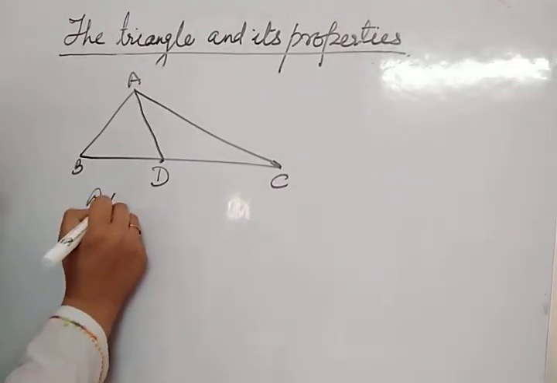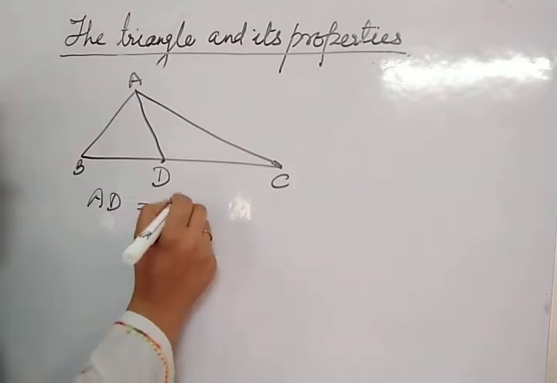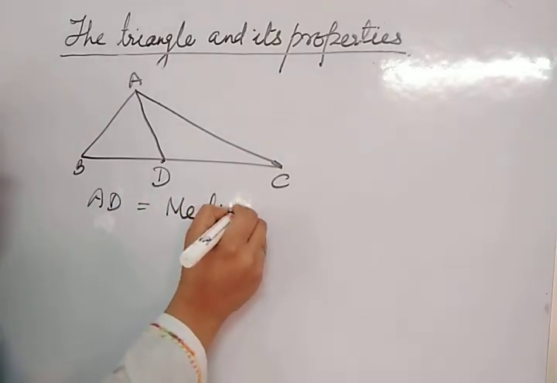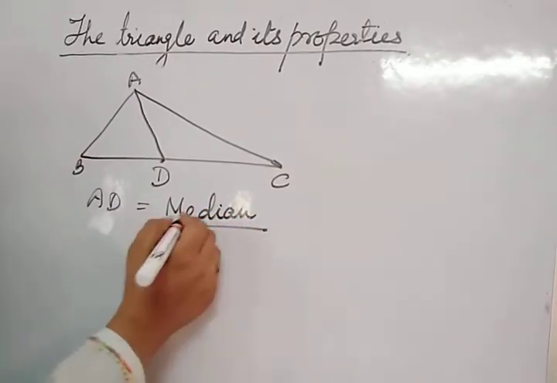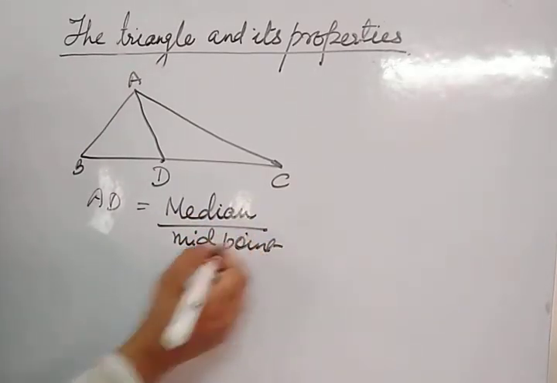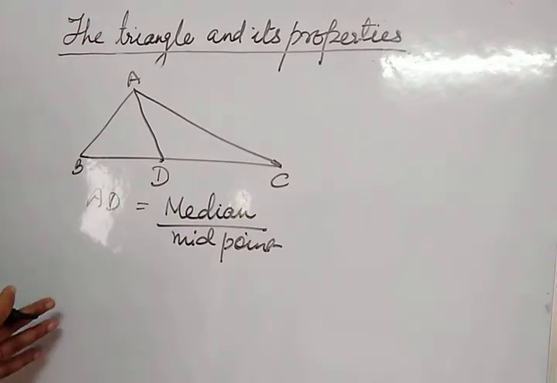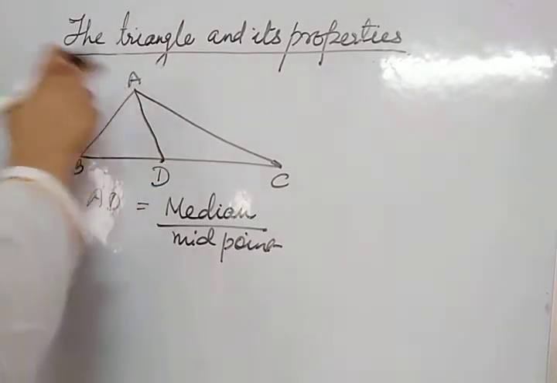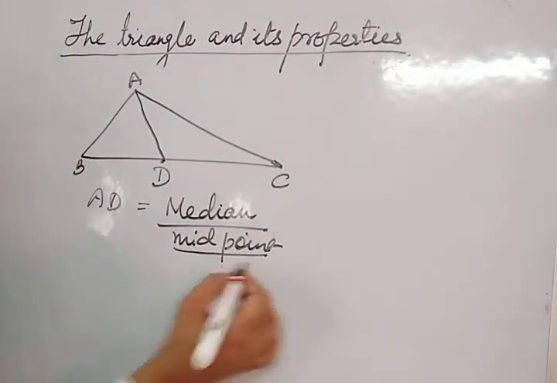So here AD is the median of the triangle. You can remember this thing: median, midpoint. So the line which joins the midpoint of a side to its opposite vertex is called median.